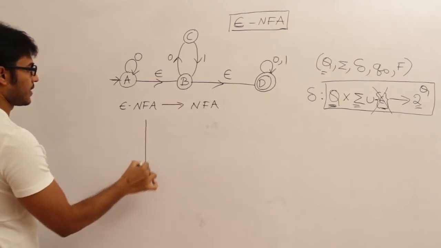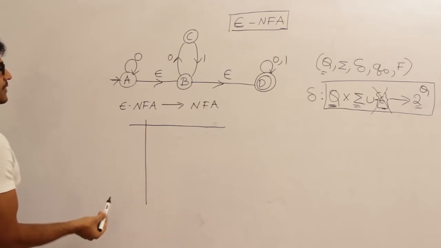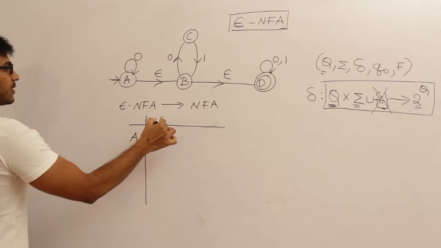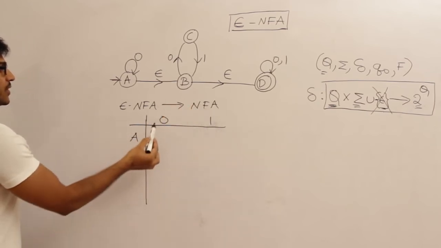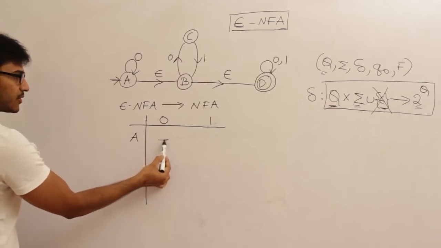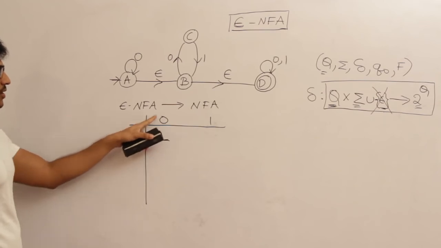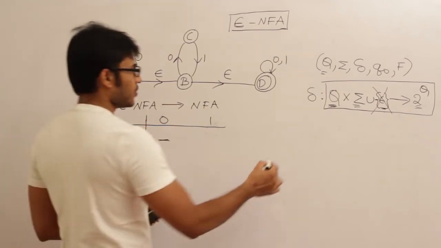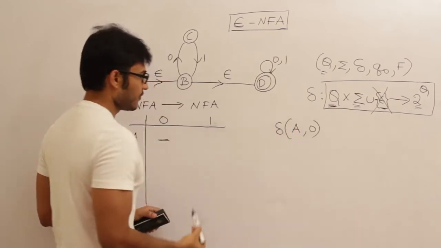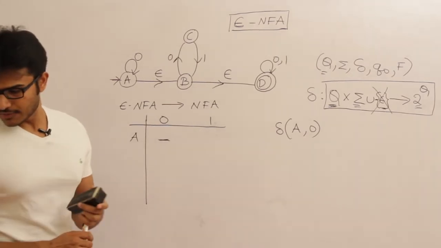Fine. So I'll go with the state transition table. The state transition table is going to start with A. Now I'm not having epsilon moves, so I'll be writing only about 0 and 1. So first of all, in order to fill this particular entry, for capital A on 0, where does it go? So you have to decide about capital A on 0 in the NFA. In order to convert this epsilon NFA to NFA, I'll use this method.